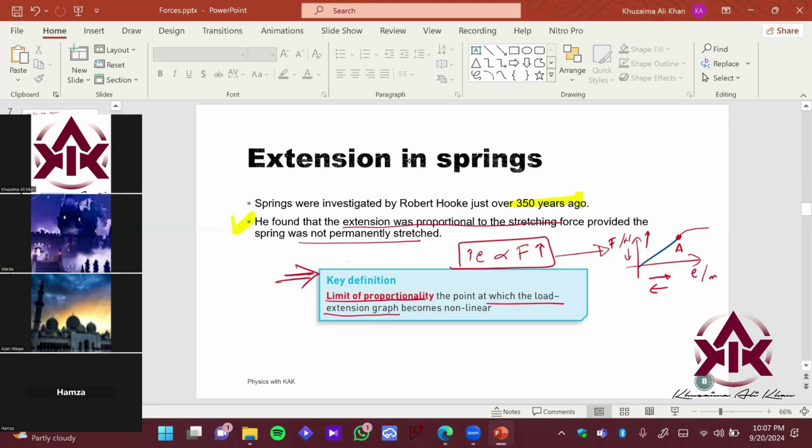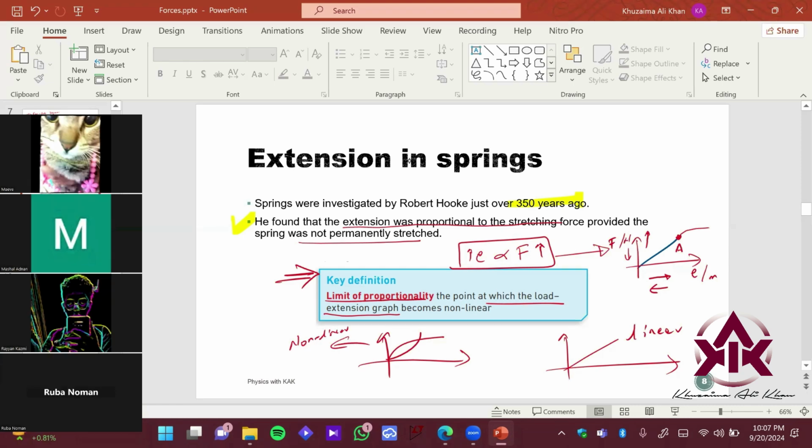Okay, up to here it was linear. What does linear mean? Linear means it's a straight line. Okay, this is a linear graph. And what does non-linear mean? It basically is a curve, right? Or like this. Okay, this is a non-linear graph. I hope it makes sense.